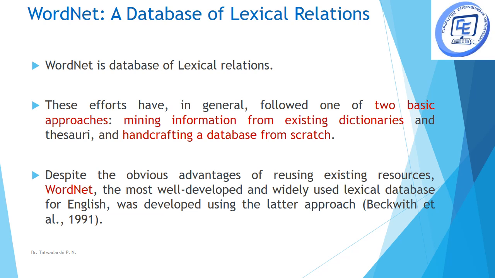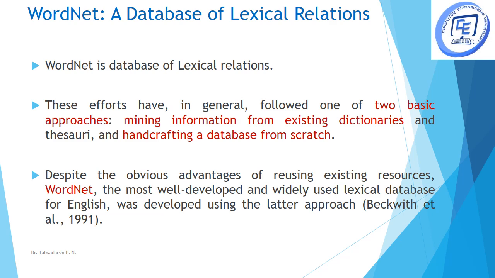There are two ways of developing a WordNet: mining information from existing dictionaries, or creating a database from scratch. WordNet follows the second type, that is, it has been developed from the very scratch.